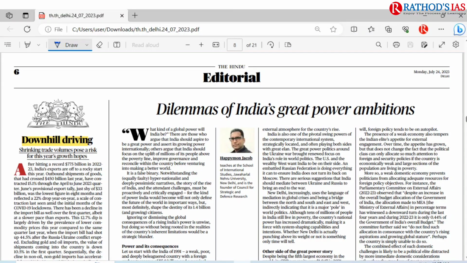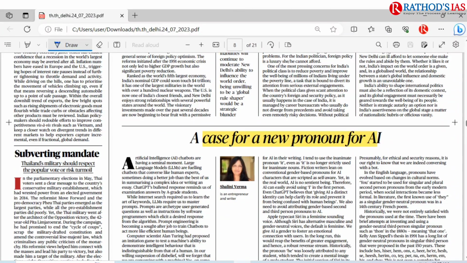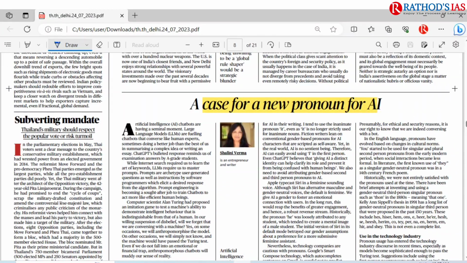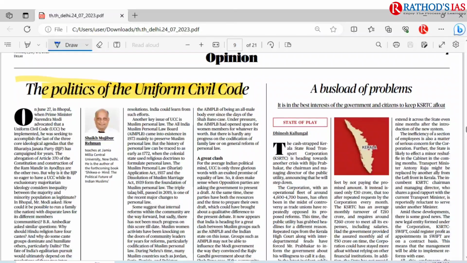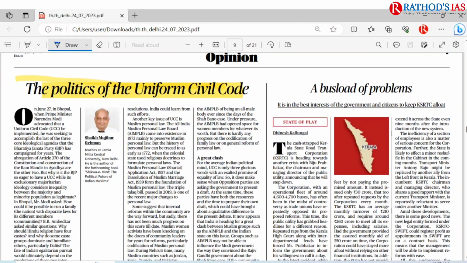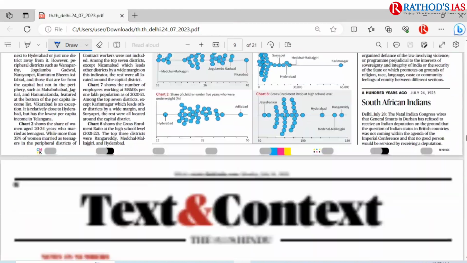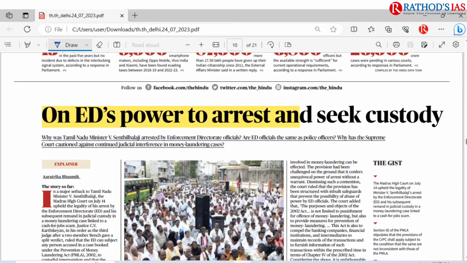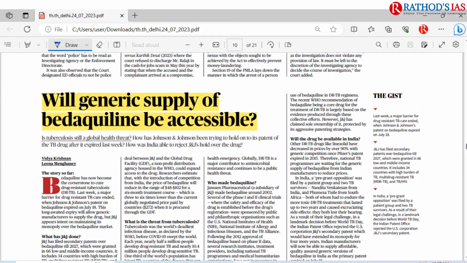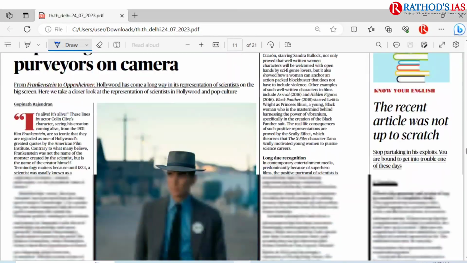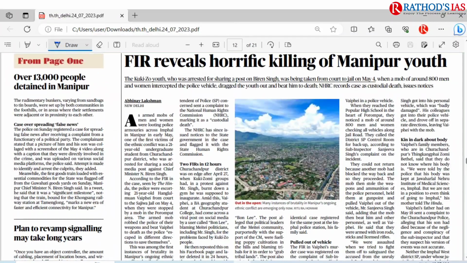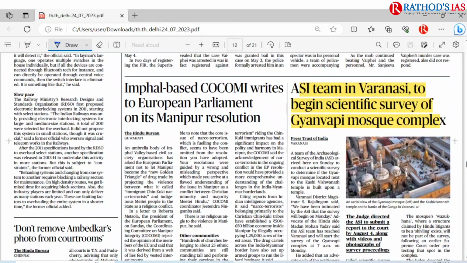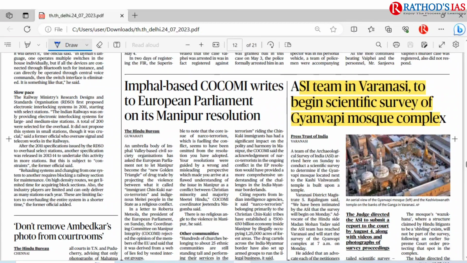Okay. And most of the articles are not much important. And here regarding artificial intelligence, we discussed this topic. And in the opinion page, I discussed this topic regarding Uniform Civil Code. In the text and context, I discussed this topic ED power, and I discussed this generic supply of bedaquiline article. And in the news page, there is an article regarding ASI, that is Archaeological Survey of India in Varanasi to begin scientific survey of Gyanvapi Mosque complex. So I discussed this topic.